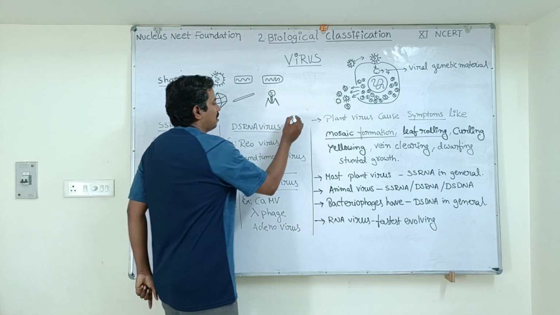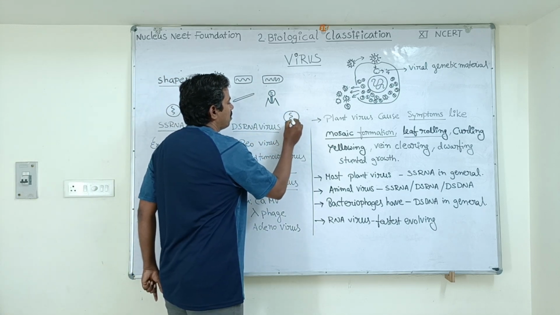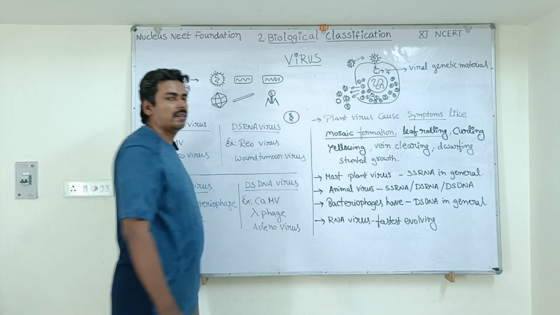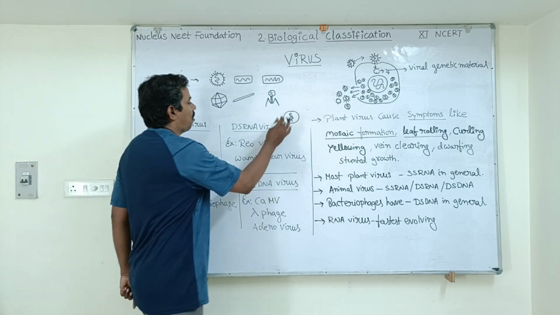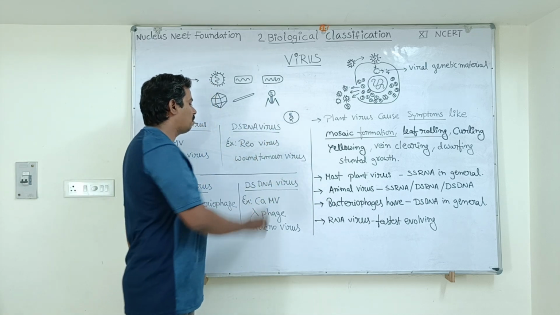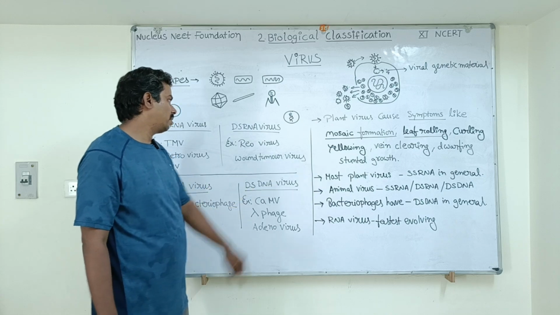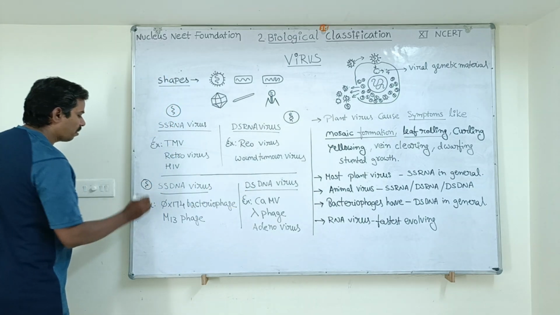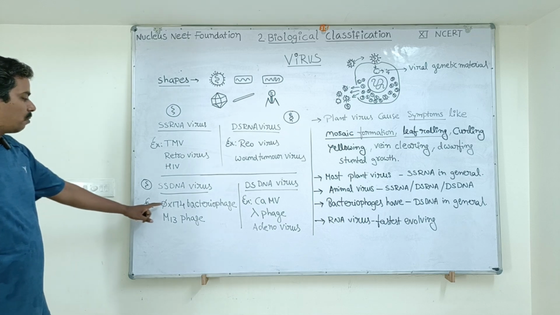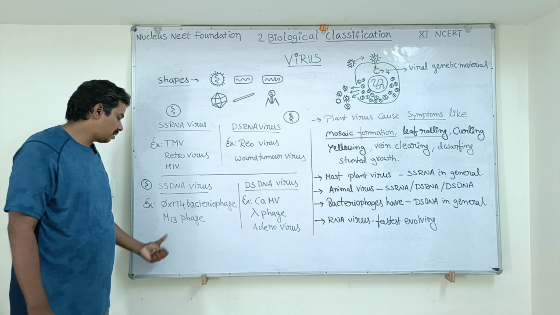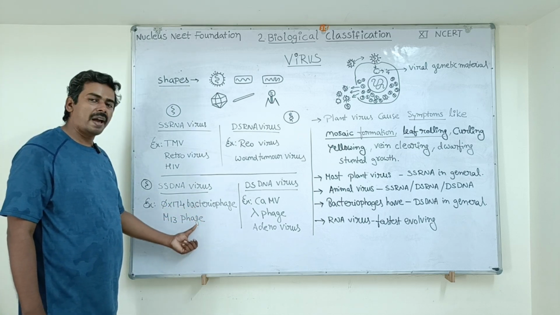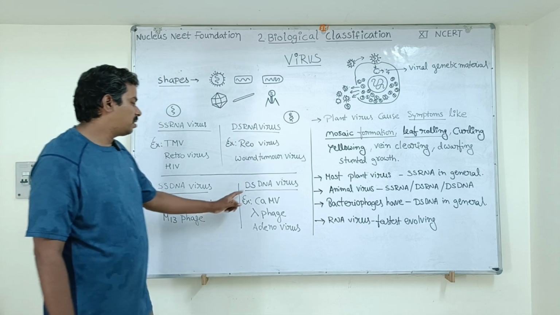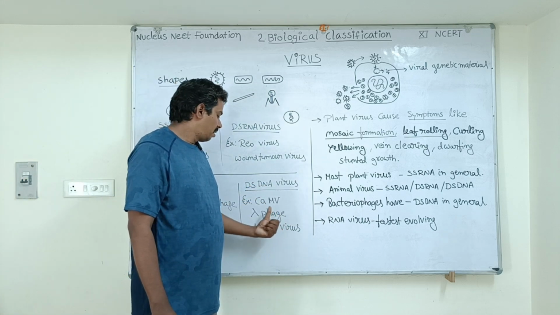Double-stranded RNA virus. This virus has two strands of RNA. Example, reovirus, wound tumor virus. Next, single-stranded DNA virus, there is only one strand of DNA in this virus. Example, phi X 174 bacteriophage virus, M13 phage. These are bacteriophages.